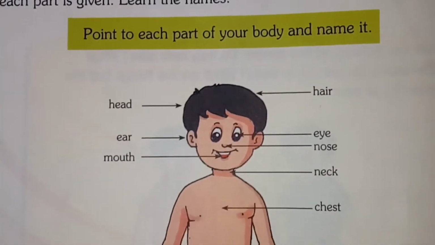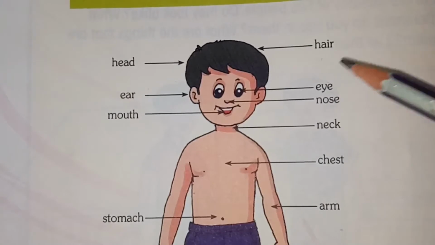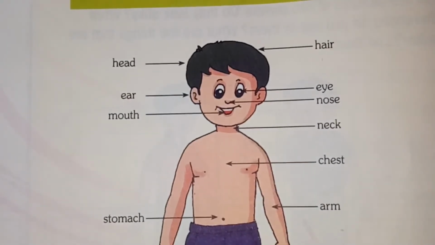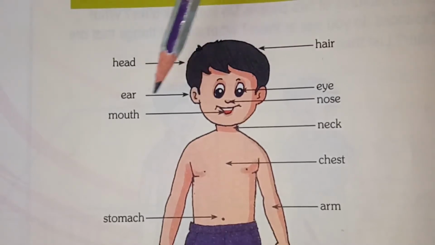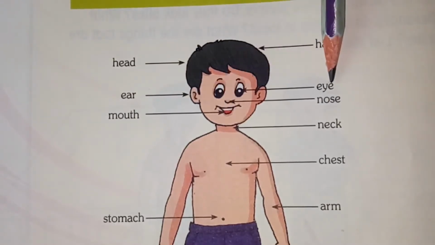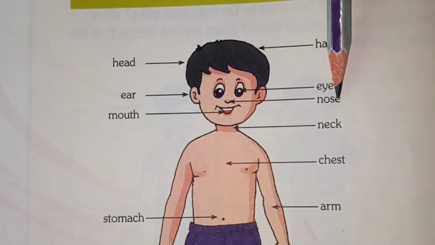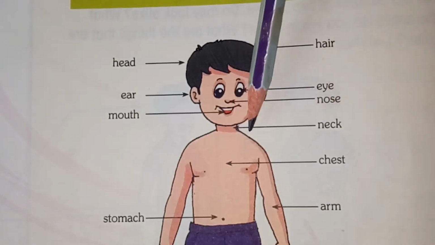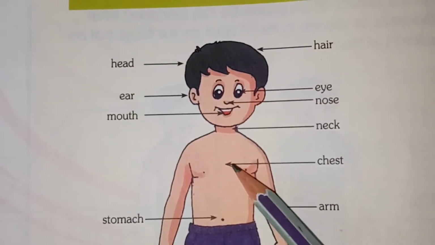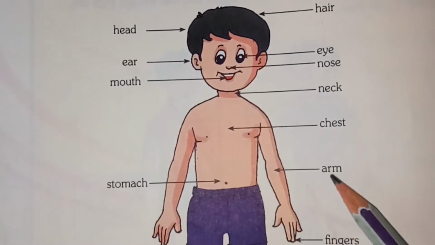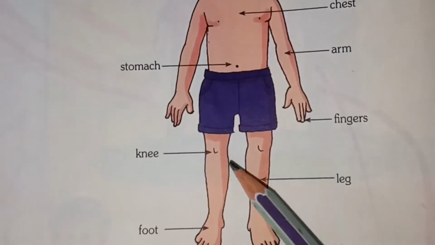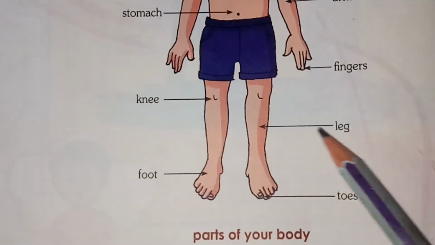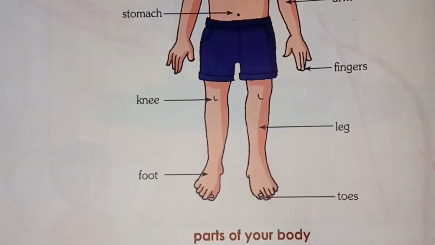See this picture carefully. See, this is hair. This is head, ear, mouth, eye, nose, neck, chest, stomach, arm, fingers, knee, leg, foot and toes.